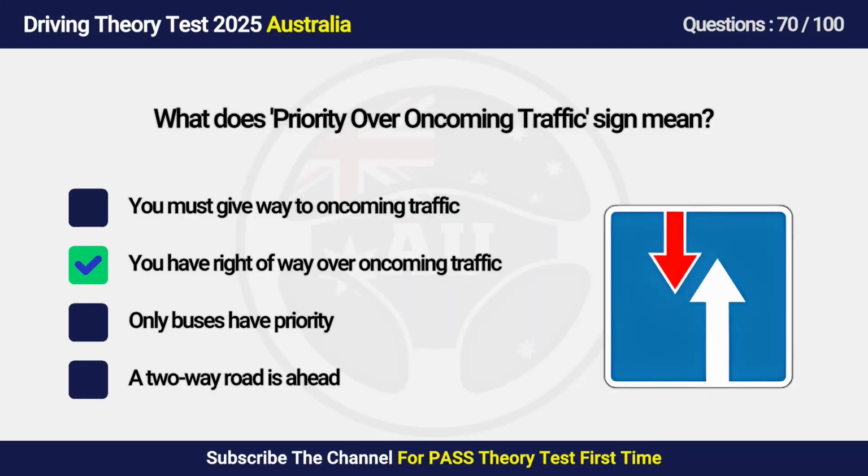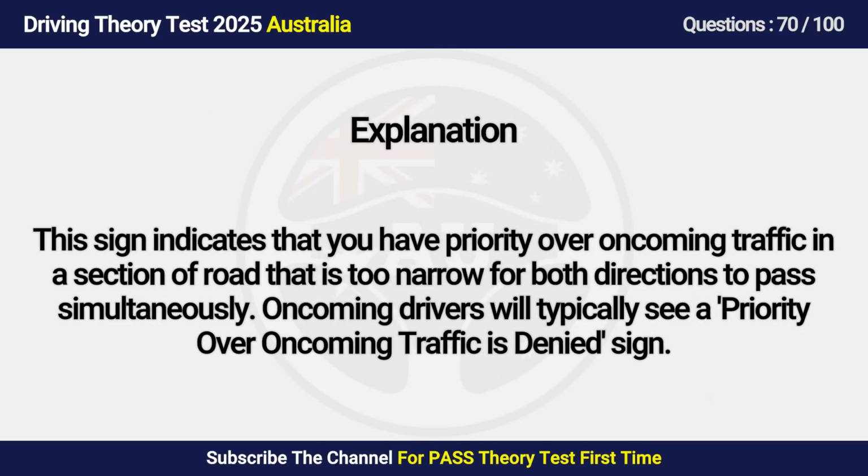Answer is B. You have right of way over oncoming traffic. This sign indicates that you have priority over oncoming traffic in a section of road that is too narrow for both directions to pass simultaneously. Oncoming drivers will typically see a "priority over oncoming traffic is" sign.